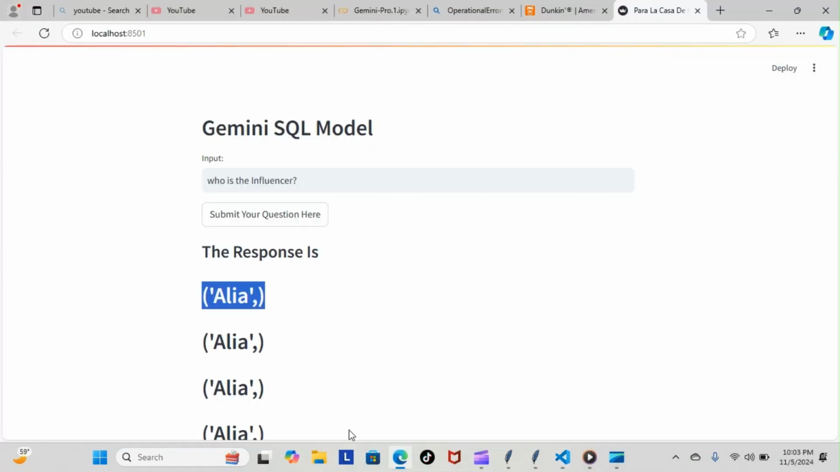But I was able to get it down to just the name because that's what the response is asking. It's who is the influencer, and it's just giving us back the name. As you can see, Aaliyah is the influencer. So instead of having Aaliyah and then all of the other attributes that we didn't ask for, we got explicitly what we asked for. The only issue is it's still repetitive. But we did get a lot further on our own.